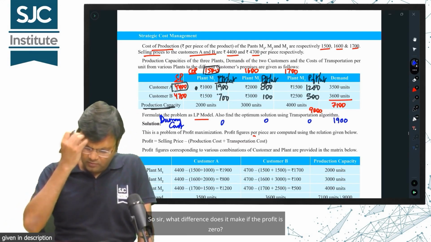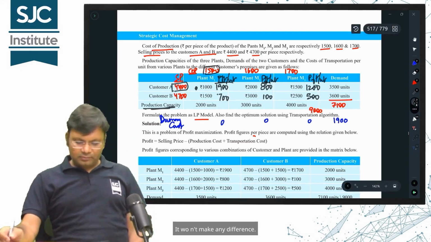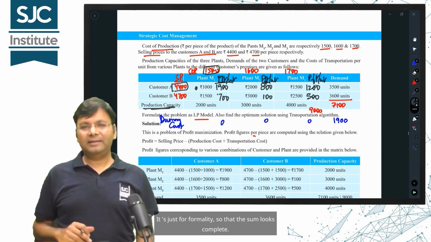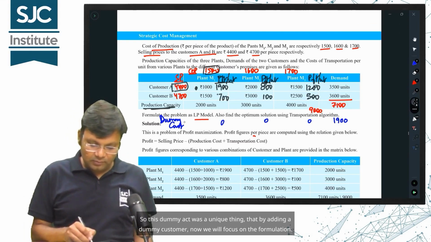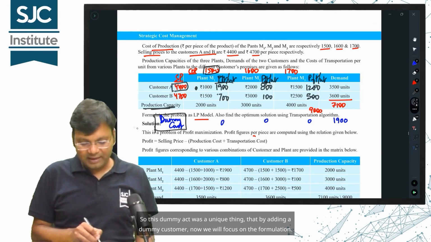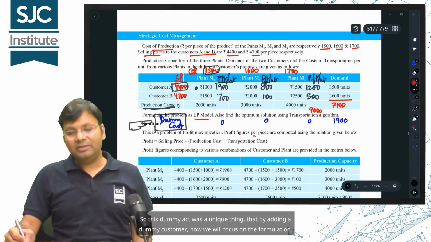So sir, what difference does it make if the profit is 0? It won't make any difference. It's just for formality so that the sum looks complete. That's all, nothing else. So this dummy act was a unique thing that by adding a dummy customer, now we will focus on the formulation.